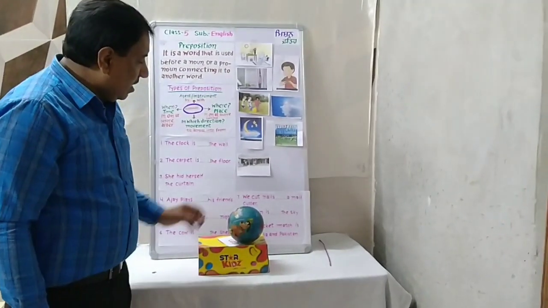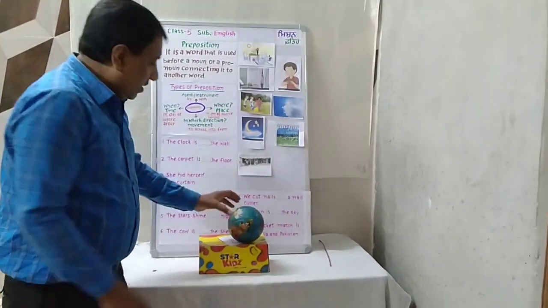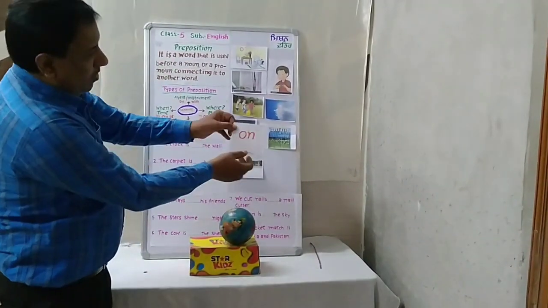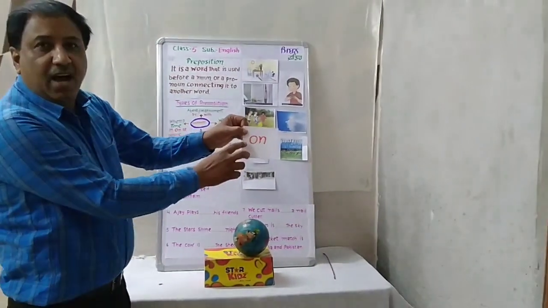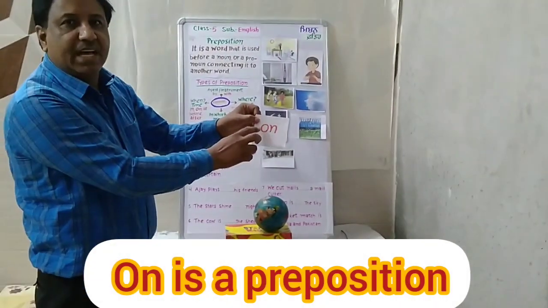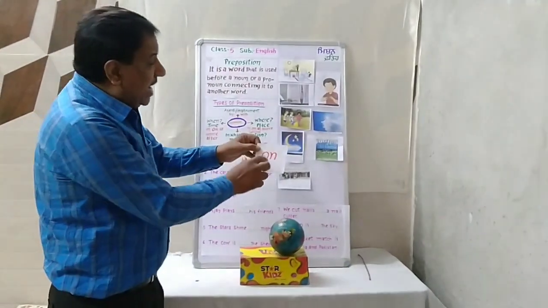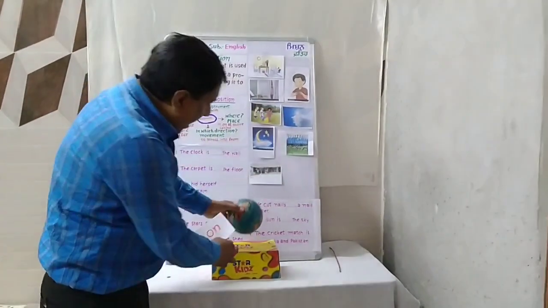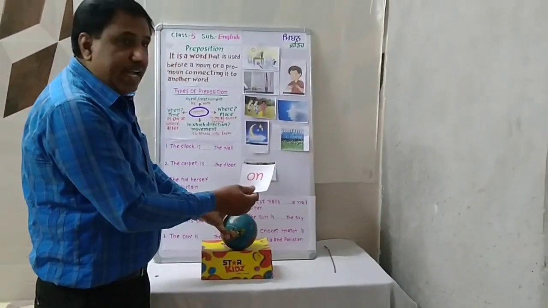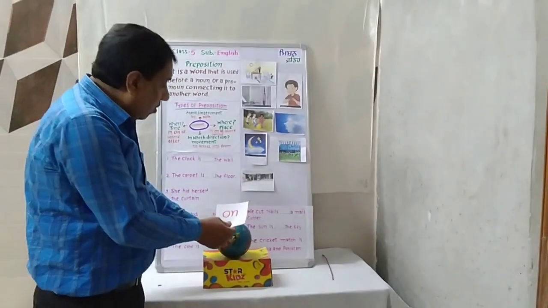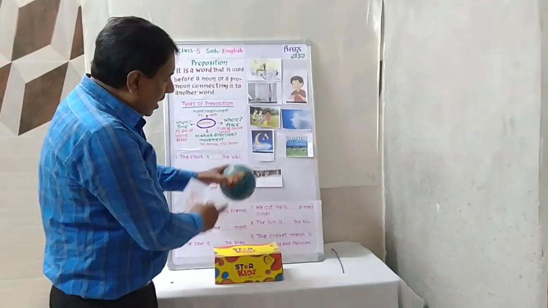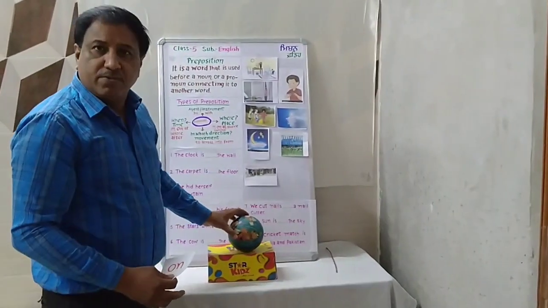The ball is on the box. Now, on. On is a preposition. It tells the relationship between a ball and a box. It tells where the ball is. The ball is on the box. Both a ball and a box are nouns.